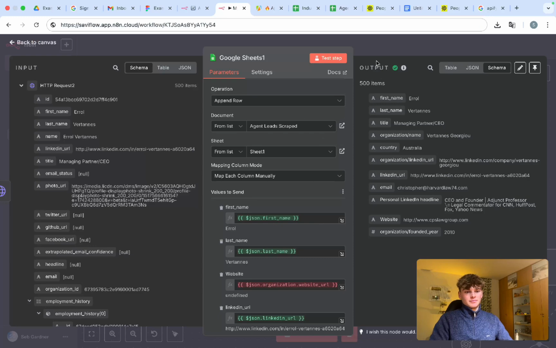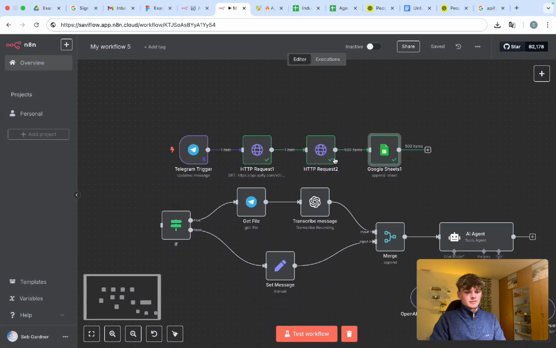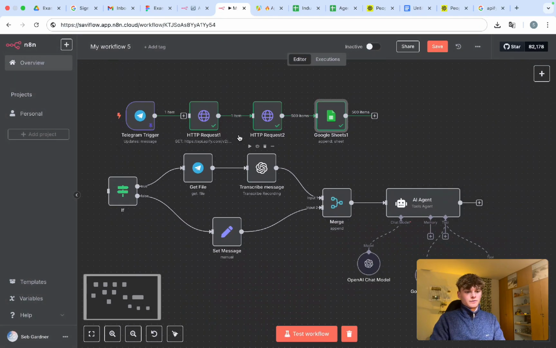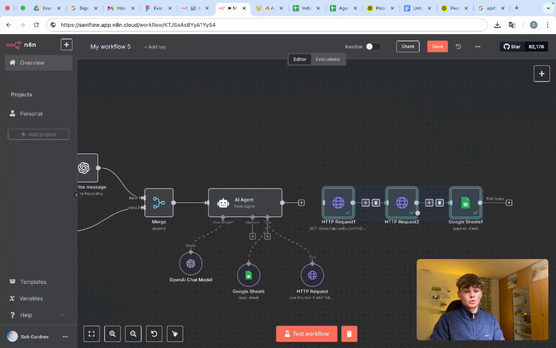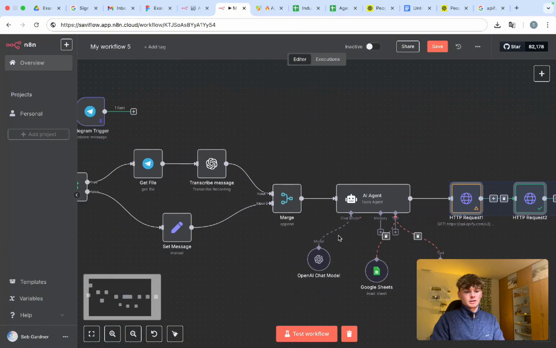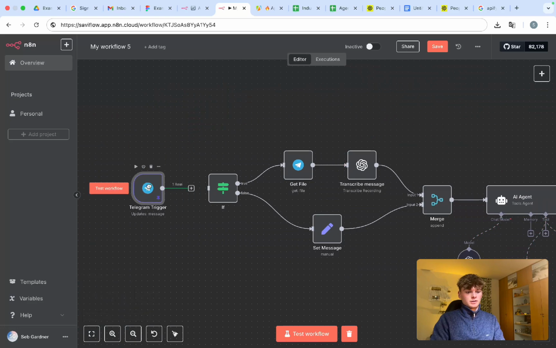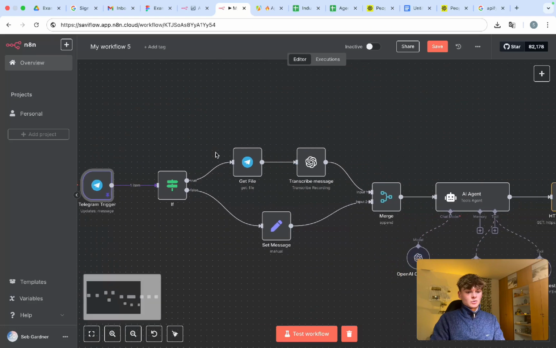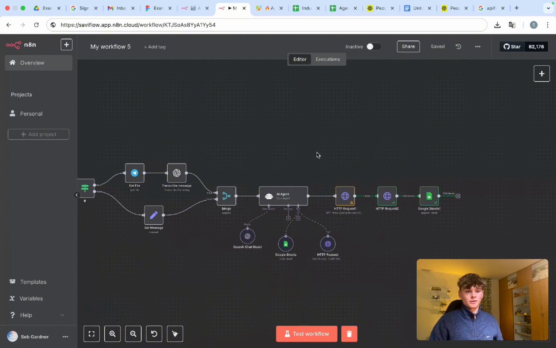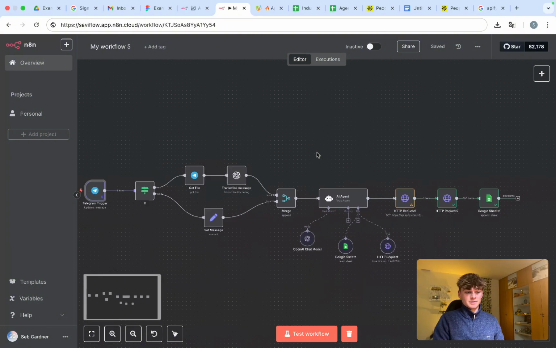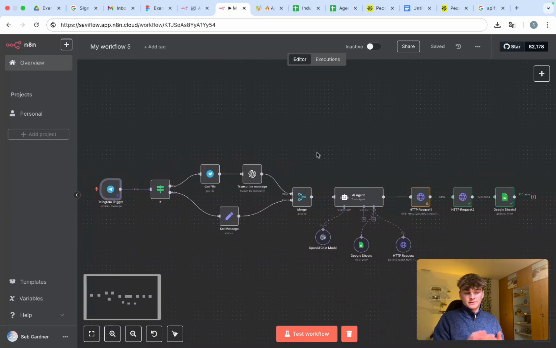And then the ease of using this, from just a search URL, a text message or audio message with Telegram, is pretty cool. With this, you can just send an audio message. My words are not good today. And then, yeah, flick through a chat message and you've got a full list of leads.